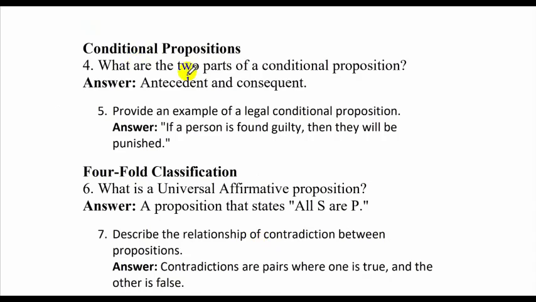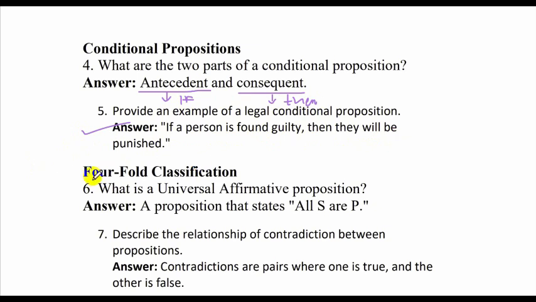Conditional propositions. What are the two parts of a conditional proposition? They are antecedent and consequent. I explained earlier what was antecedent. Tell me what is antecedent represented by and what is consequent represented by. So this is if, this is then. Alright. Provide an example of a legal conditional proposition. So this is one of the examples that we can give. If a person is found guilty, then they will be punished.